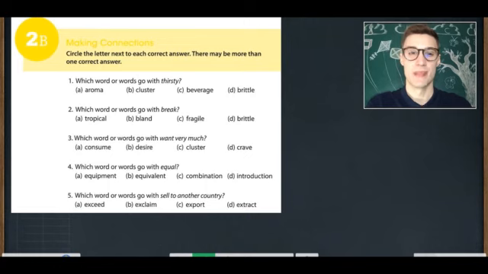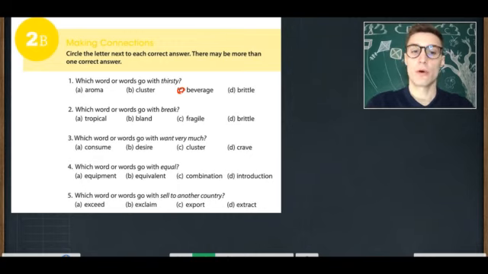Number 1. Which word or words go with thirsty? Is it A, aroma, B, cluster, C, beverage, or D, brittle? Which word or words go with thirsty? C, beverage. Beverage. It's a drink.